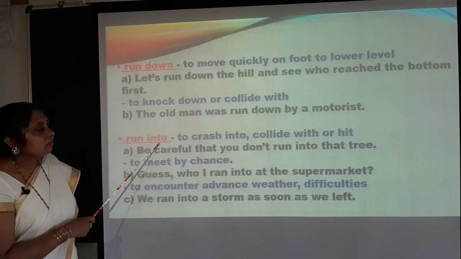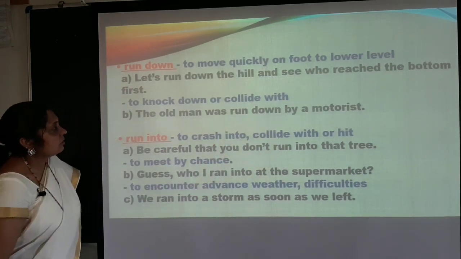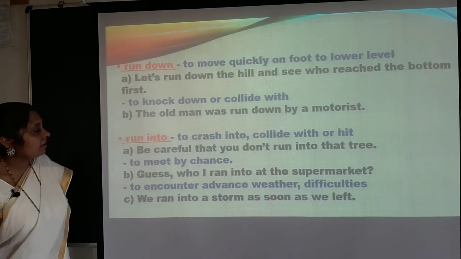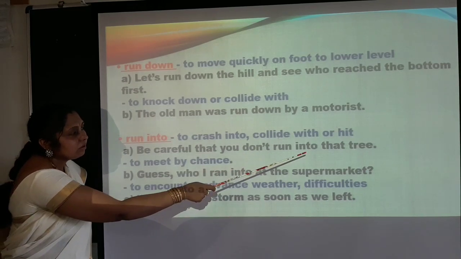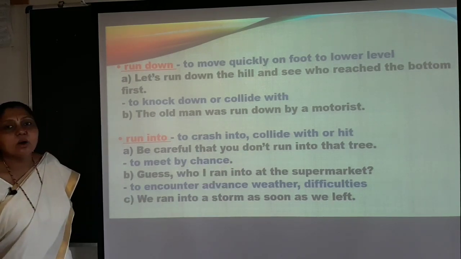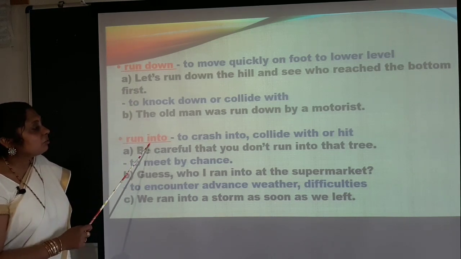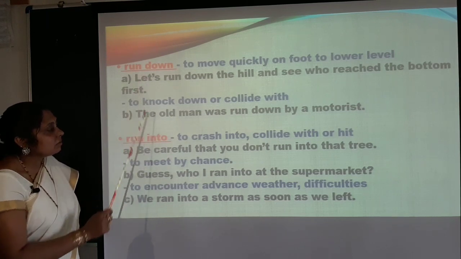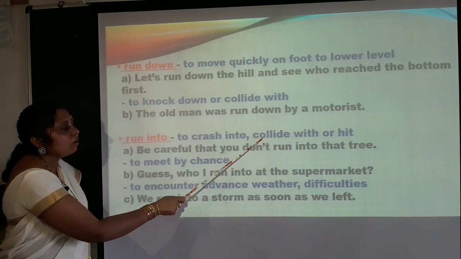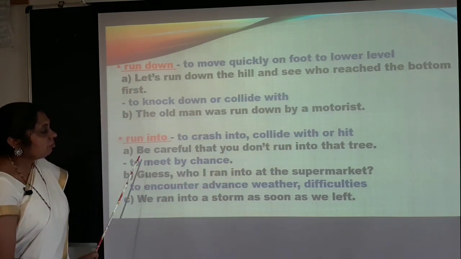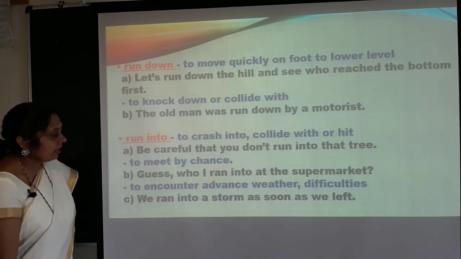Run into, to crash into, collide with or hit. Almost the same meaning here. Be careful that you don't run into that tree. That is, go and hit or crash into. So in such a situation, you have to be very cautious according to the usage here. So, run into, to crash into, collide with or hit. Be careful that you don't run into that tree.